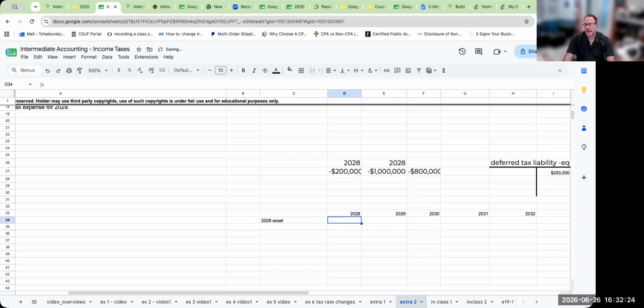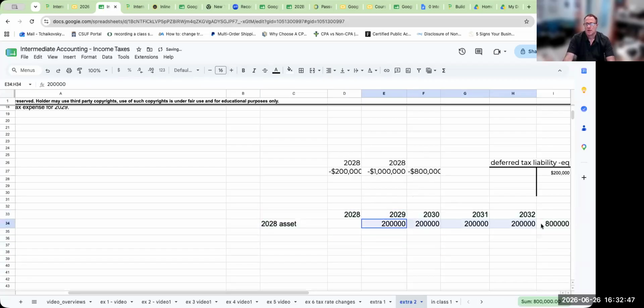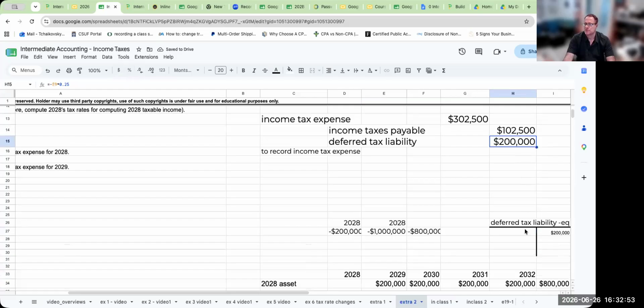And what we saw here is that for this asset from 2028, as of the end of this, we had deferred taxes of 800,000. Where is that coming from? So we had a deferred tax liability pre-tax of 800,000. So it's pre-tax. That was basically what that liability was based on. However, when we look at this here, obviously after tax, we said that's going to be at the 25%.